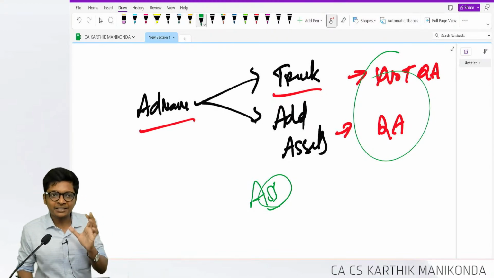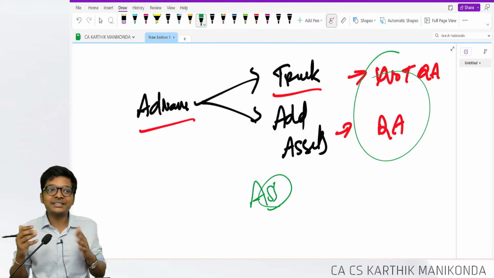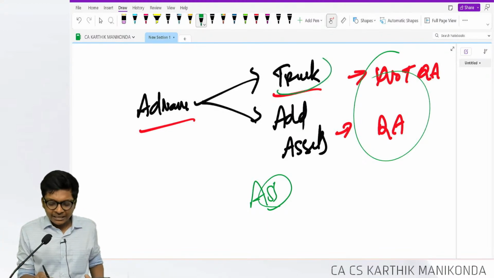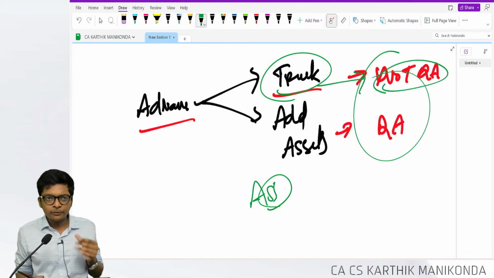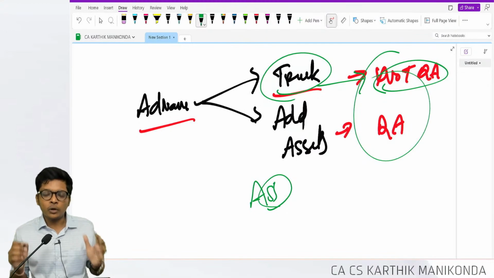If the date and period are given, sometimes they will tell you the advance for a truck was delivered immediately or installed and ready to use on the same day, then it is not a qualifying asset. Generally, a truck is not a qualifying asset because when you pay an advance for a truck, how long will delivery take? 2-3 months. So it is not a qualifying asset.